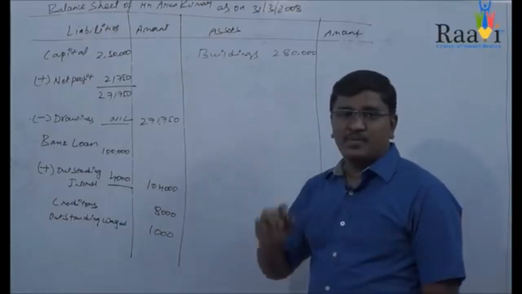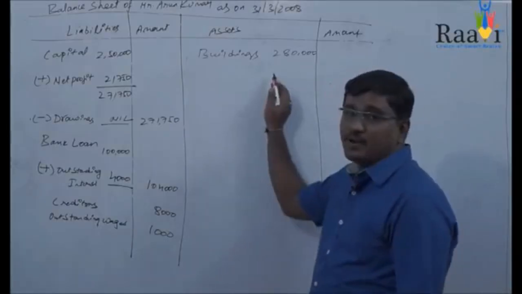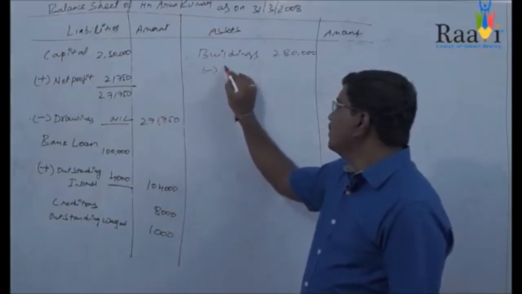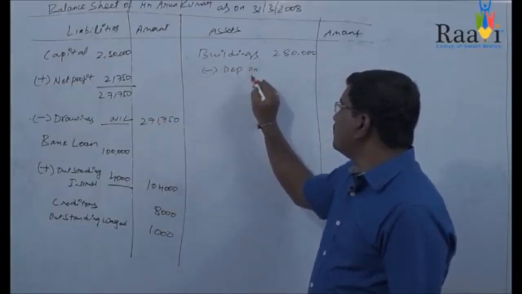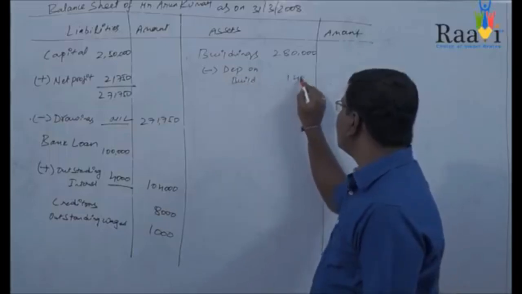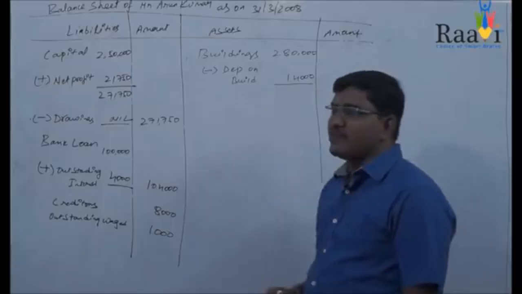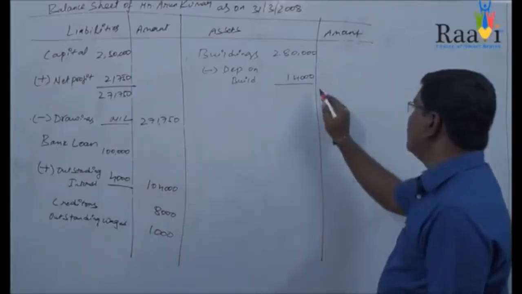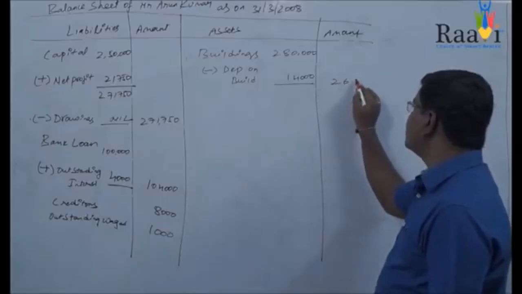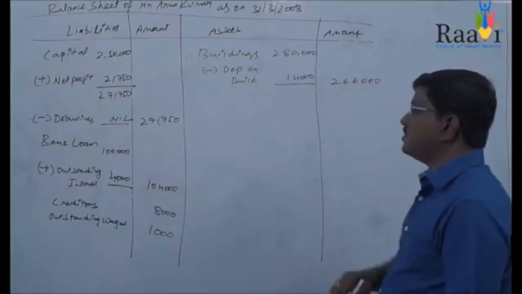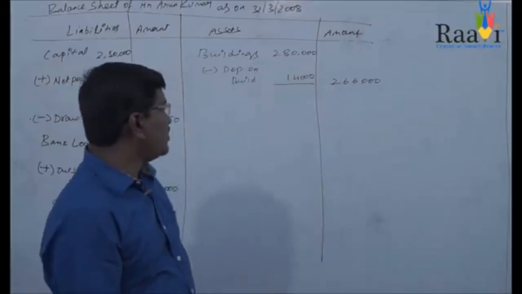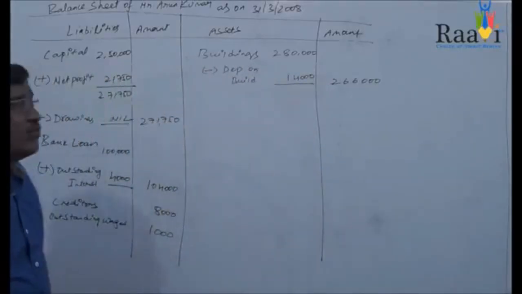That same depreciation amount should be deducted from the building value. So building is 2,80,000 minus depreciation on building, which is 14,000. You will be getting a difference of 2,66,000. Net building value is 2,66,000.